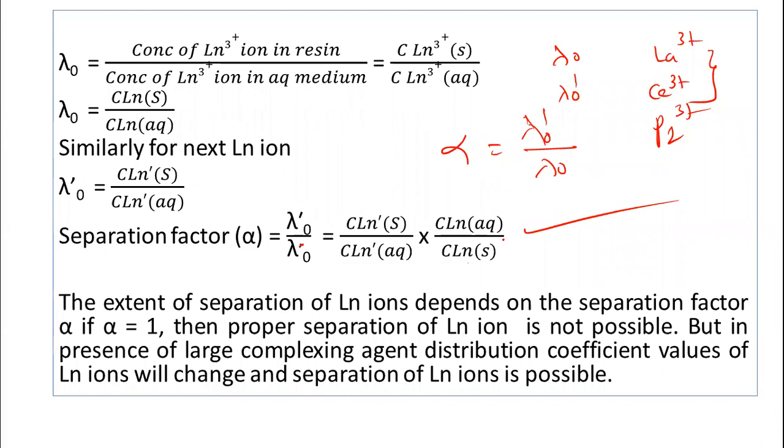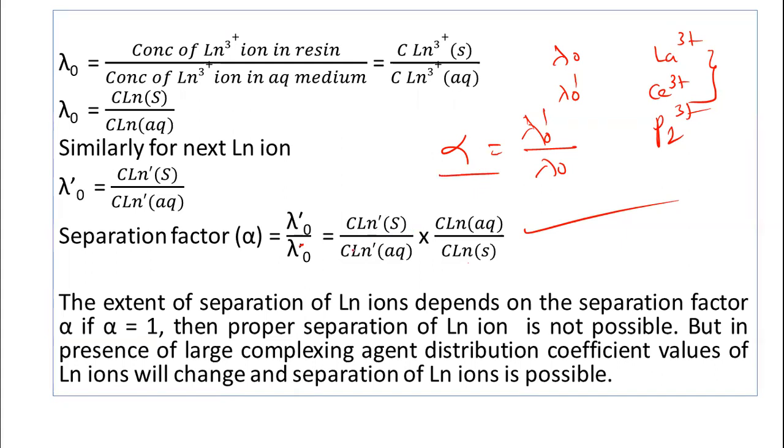Proper separation of the lanthanum has to take place in the resin column. If they are not separated properly, then we do not achieve the separation of the lanthanum ions. So the extent of separation depends upon the separation factor alpha, which plays a very important role.